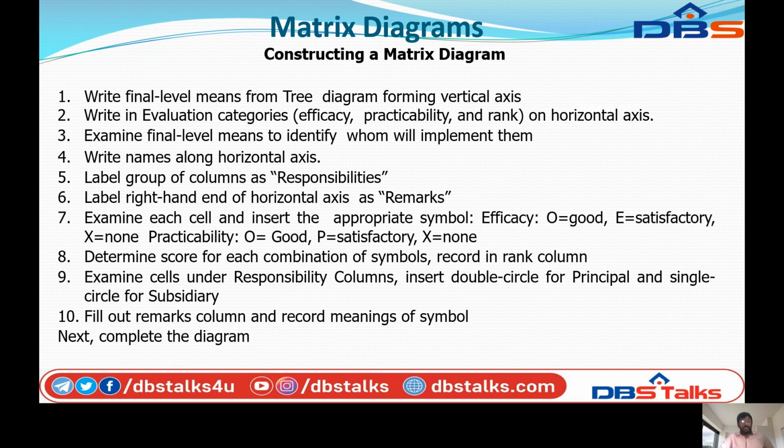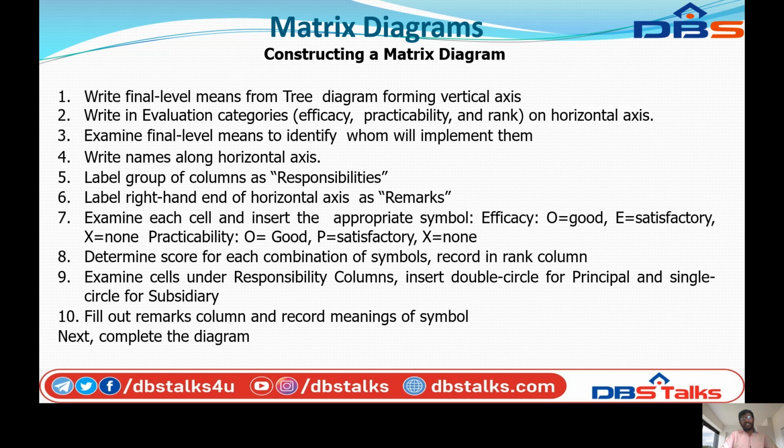This is common to both efficiency and practicability, but the symbols change: OEX for efficiency, OPX for practicability.